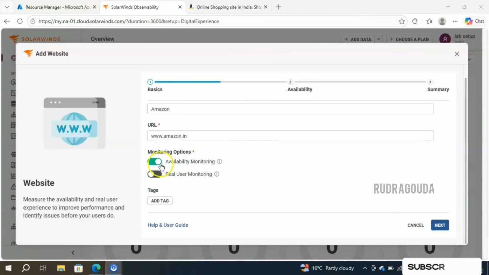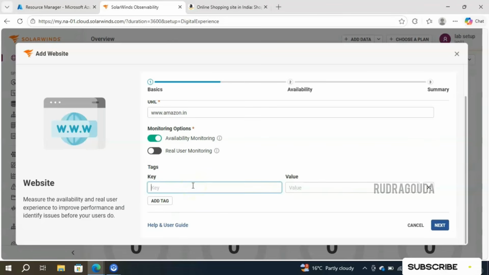Just click on the toggle option. If you don't want it, unselect this, and if you want to monitor that, just select it. About real user monitoring, I will cover that after this video, but for now our main focus is on availability monitoring. And then if you want to provide any tags here, simply click on Add Tag and provide the key value pair. For example, this URL belongs to the development environment, or else this URL belongs to the production environment. Something like that you can give in the key value pair, so you can make use of this in the future.